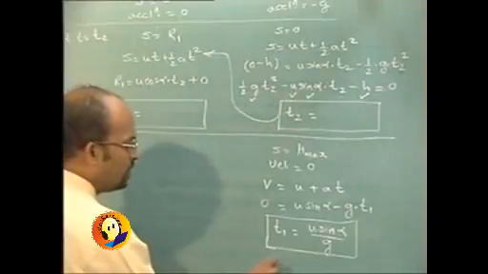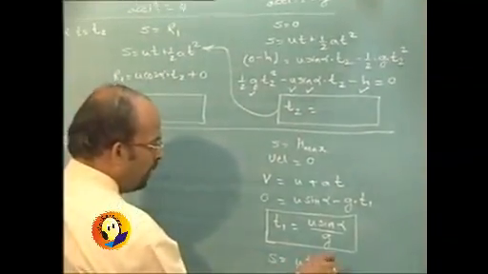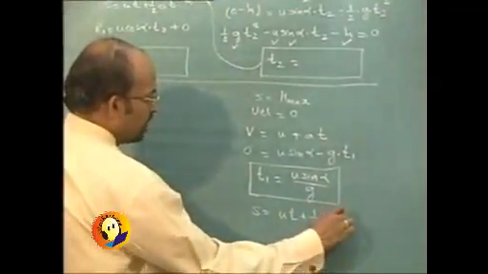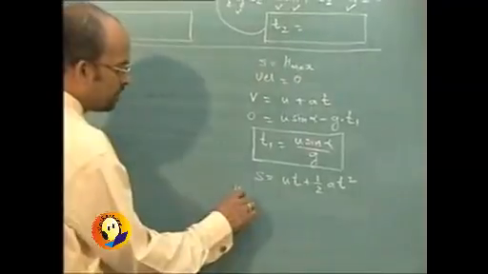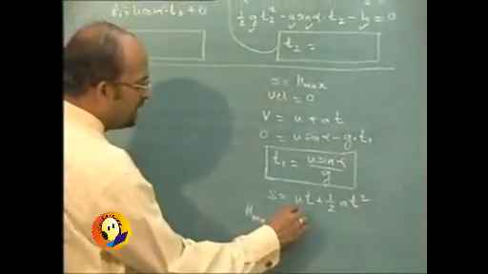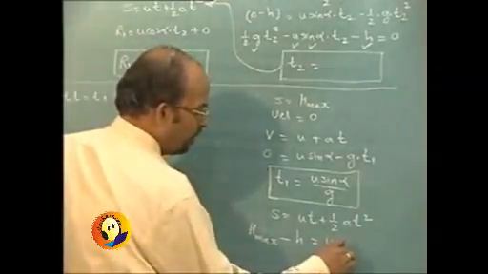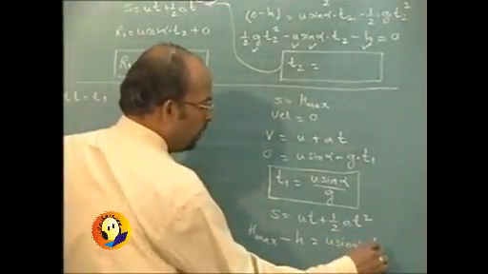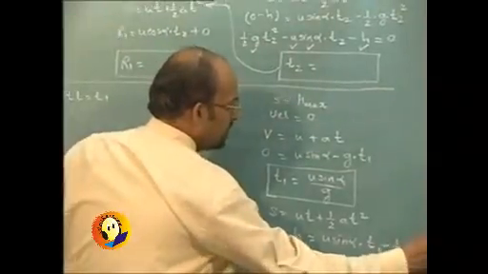Now the displacement s is equal to ut plus half at square. Now s can be written as h max, that is final height minus initial height h, is equal to u sin alpha into t1 minus half g into t1 square.